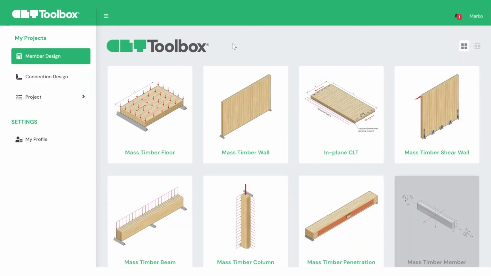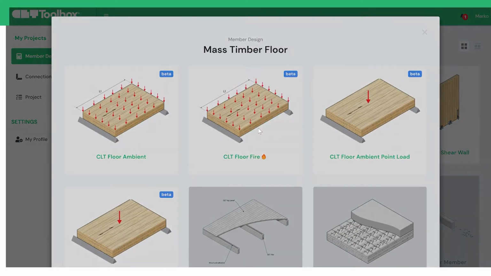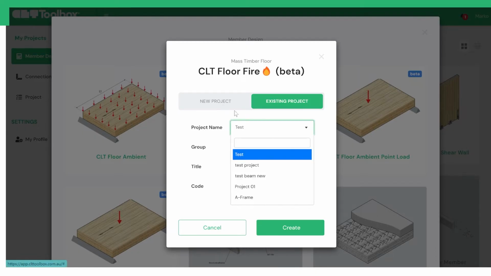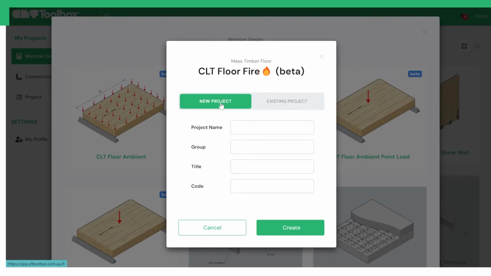Create a project by selecting a calculator at the beginning. You can choose between new and existing projects. Access existing projects in the right panel, where all your previous projects are listed. If you don't have a project yet, or you want to start a new one, simply select Create a new project to begin and fill the project information.